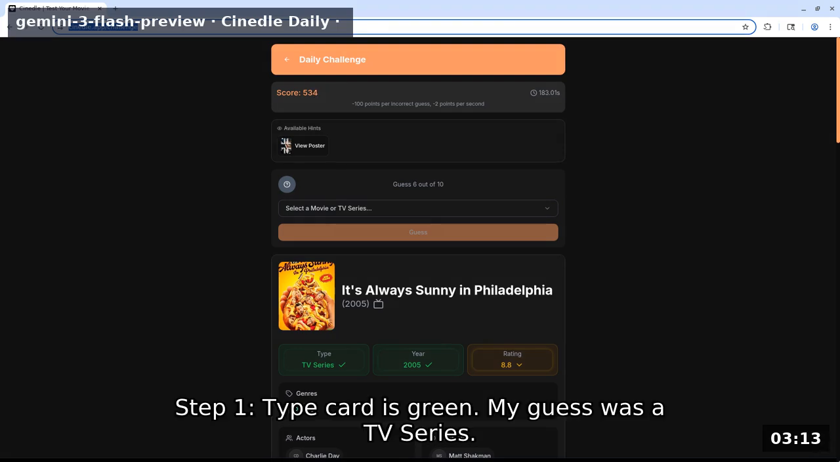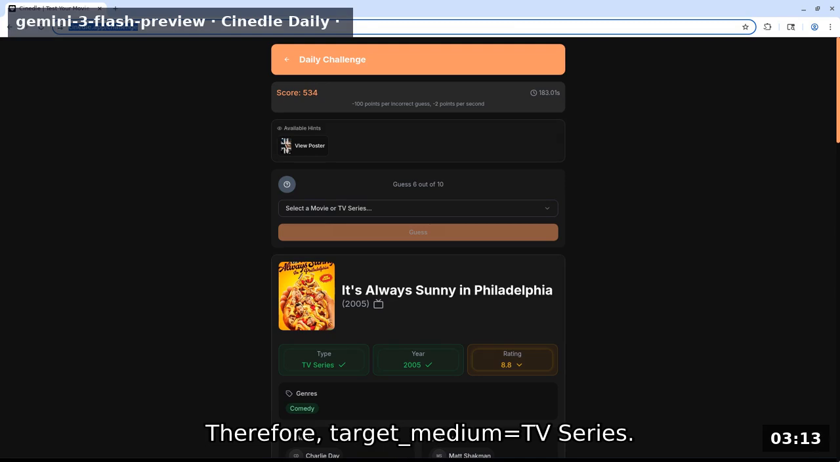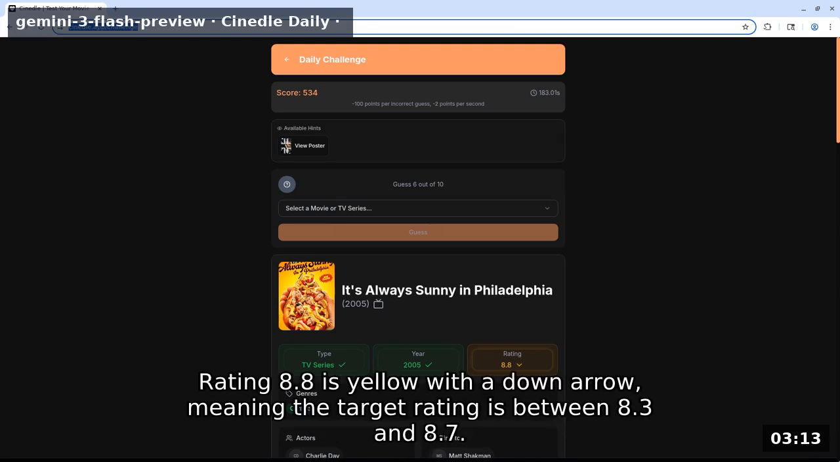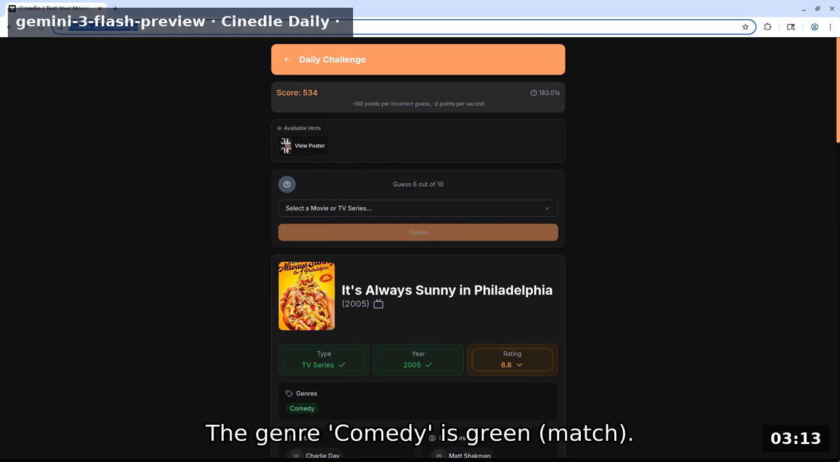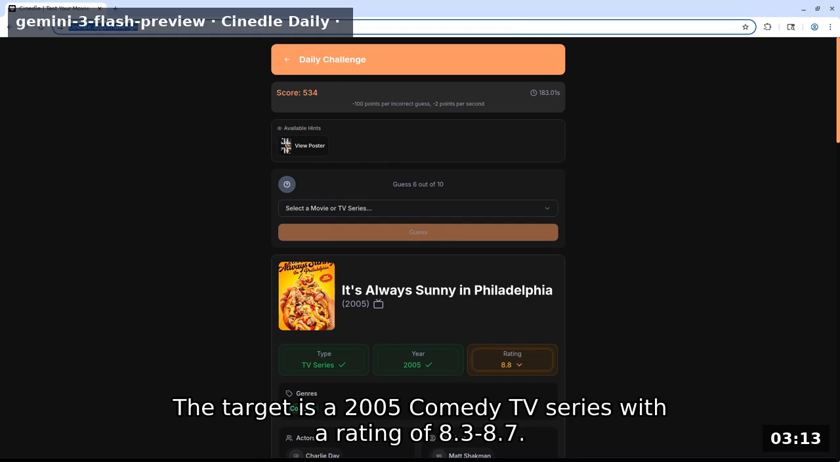Step 1. Type card is green. My guess was a TV series. Therefore, target medium equals TV series. Step 2. Year is green, 2005. Rating 8.8 is yellow with a down arrow, meaning the target rating is between 8.3 and 8.7. The genre comedy is a green match. No actors or directors matched. The target is a 2005 comedy TV series with a rating of 8.3-8.7.